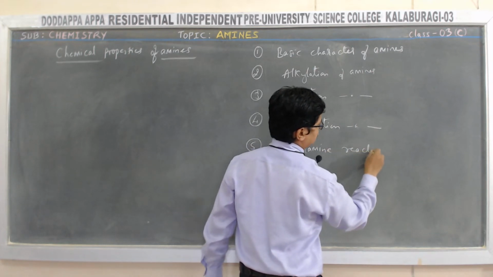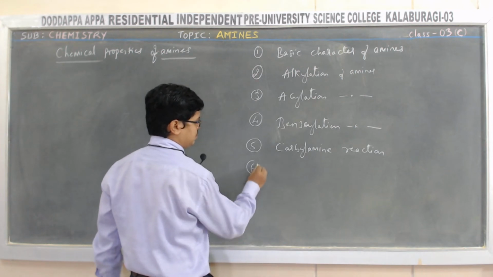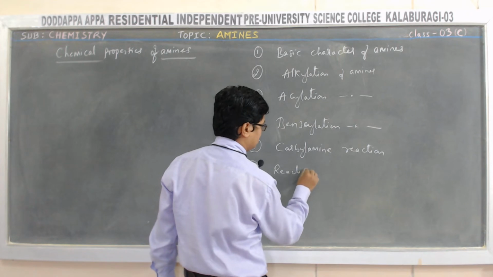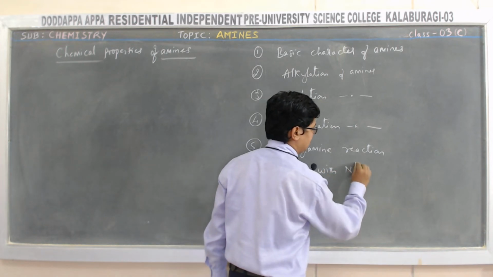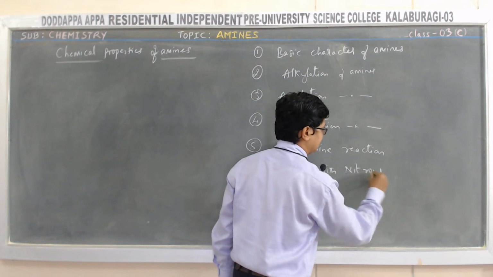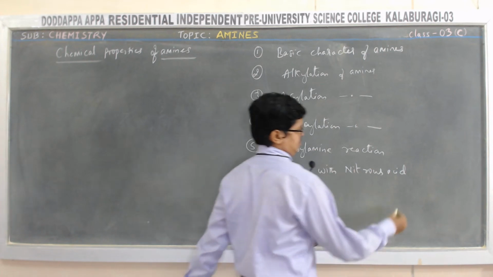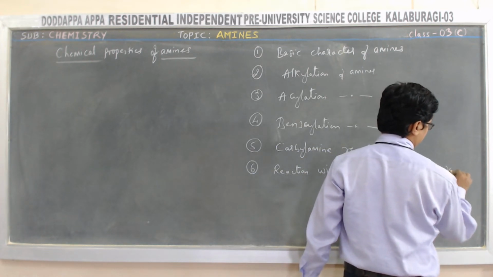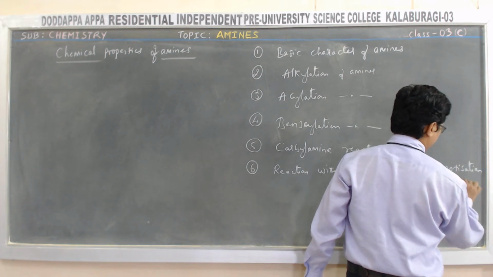And sixth one, reaction with nitrous acid, or diazotization reaction.